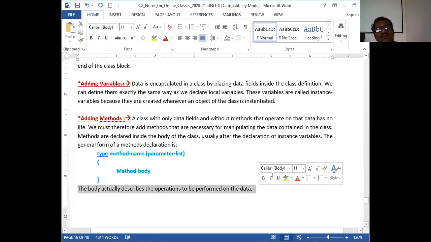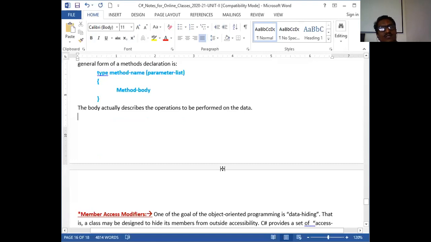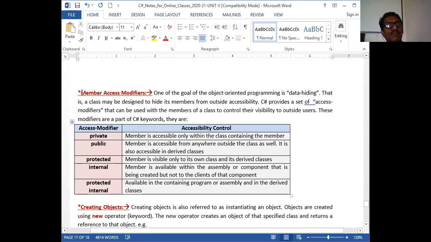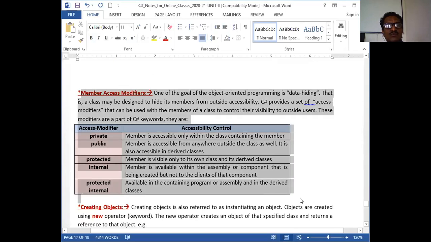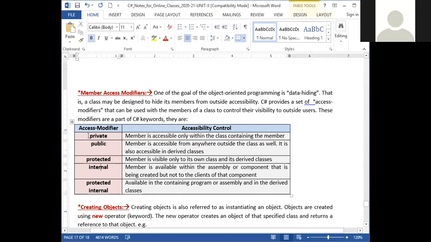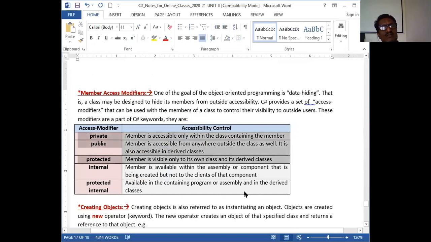Very straightforward. I have given you the literature. You already studied this in Java, but still, after doing this here, we may gain certain confidence. And member access modifiers: these are the member access modifiers. Try to remember private, public, protected. At least these three are essential. The other two you can skip for the time being; not required as such. But still, if any question is asked, try to remember the whole table. If you remember the whole table, for a 5 marks question you can write it down.